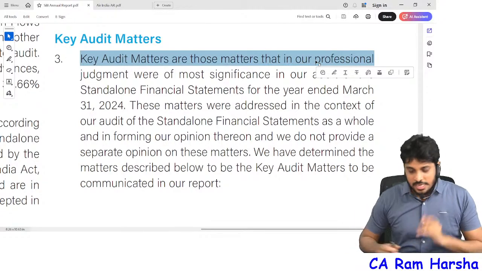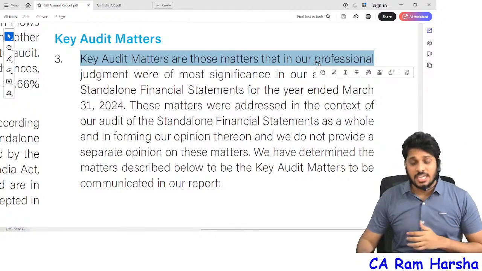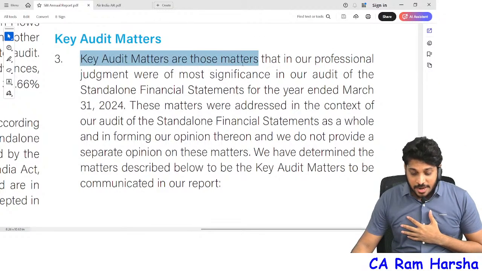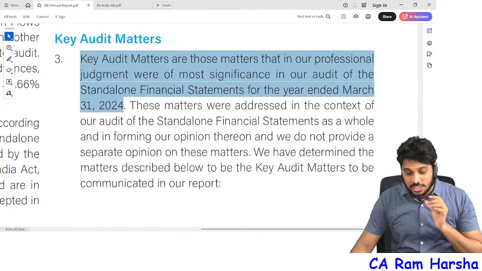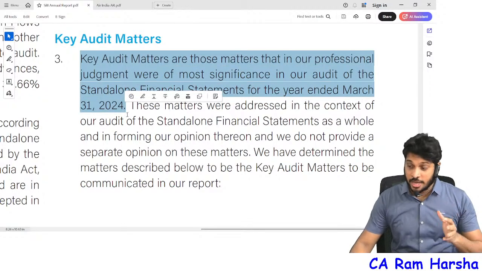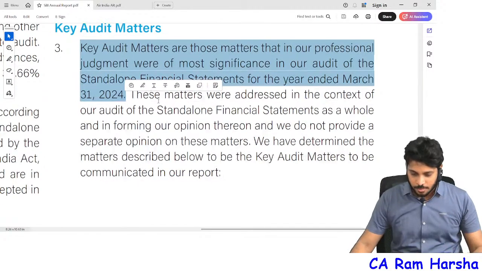So now let's continue. Key audit matter. What is a key audit matter? Key audit matters are those matters that in our professional judgment were of most significance in the audit of the financials for the year ended 31st March 2024. Okay, so they're very important matters, from the professional judgment of the auditor, for the current period.